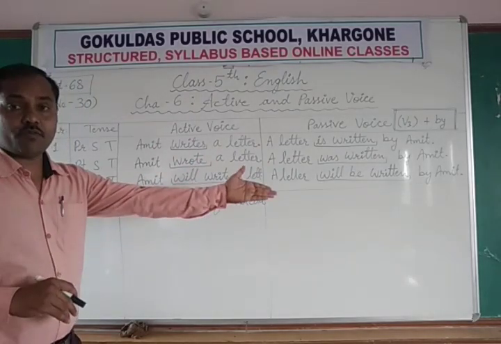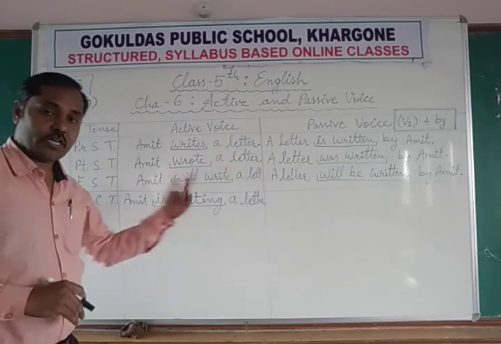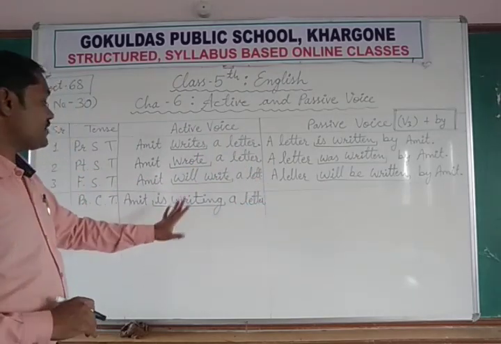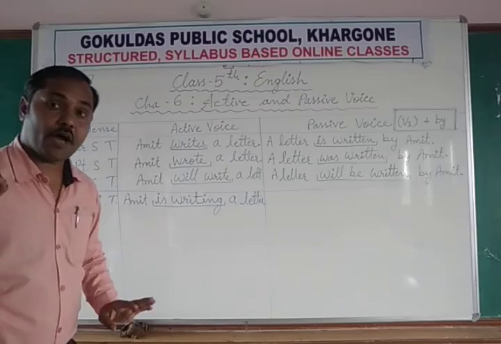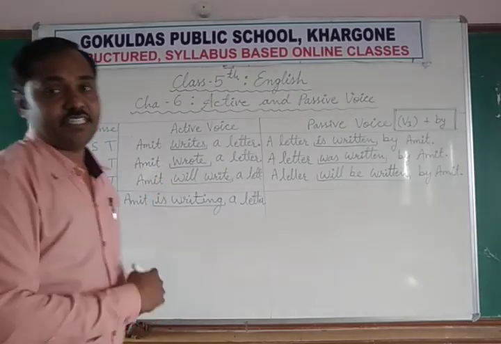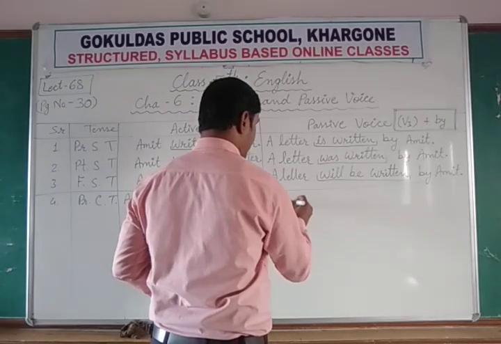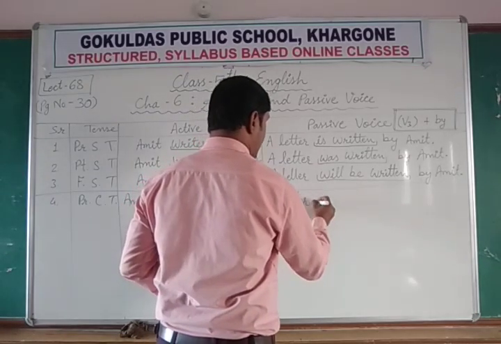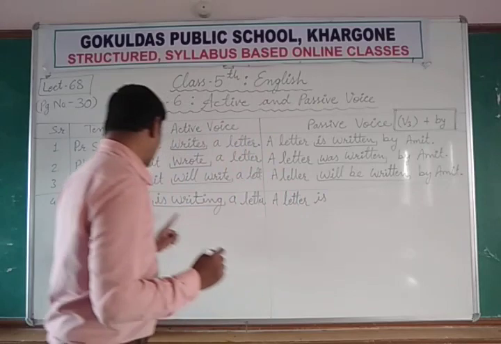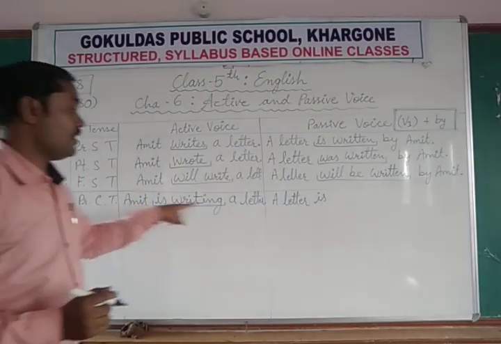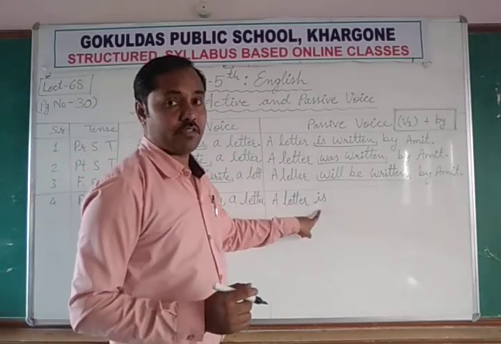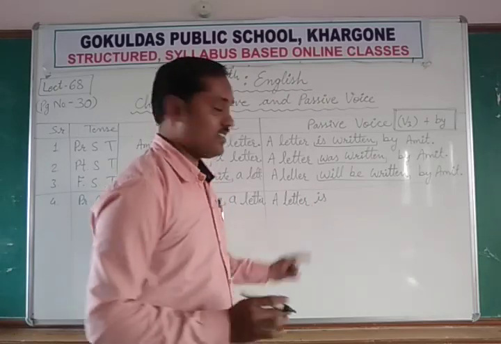So in passive voice they will be used again. Amit is writing a letter. Amit एक letter अभी लिख रहा है. It is continuous. A letter is, again is used because Amit is singular and letter is also singular. So for singular we use is.